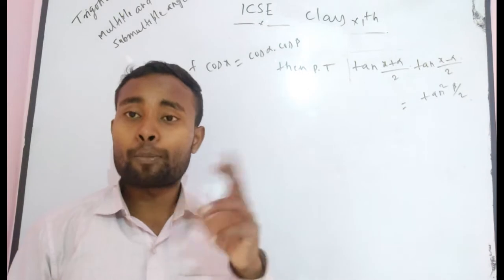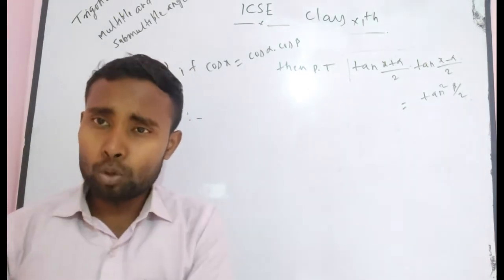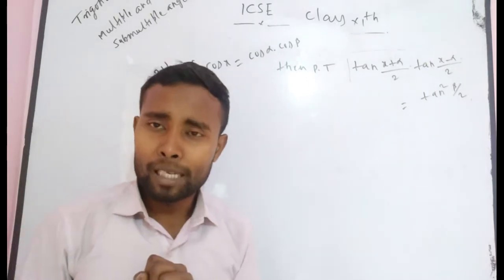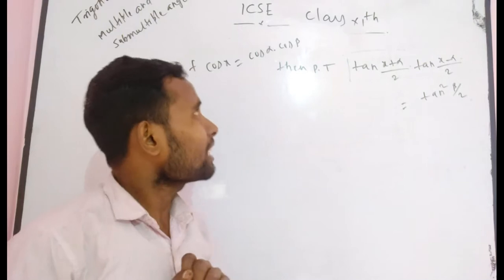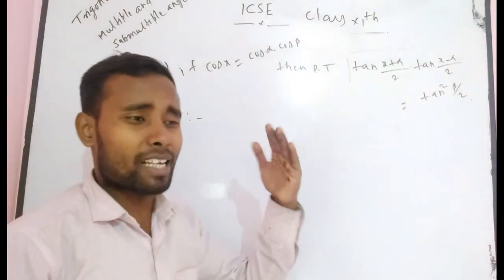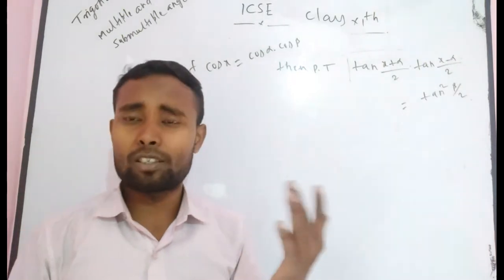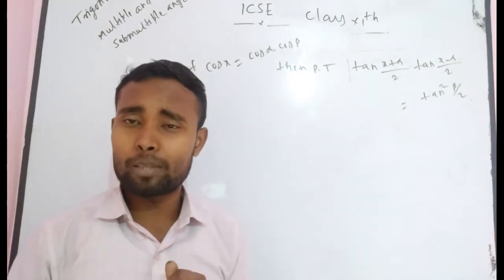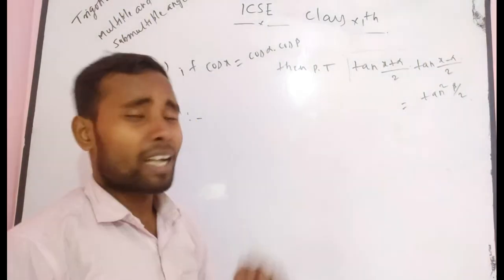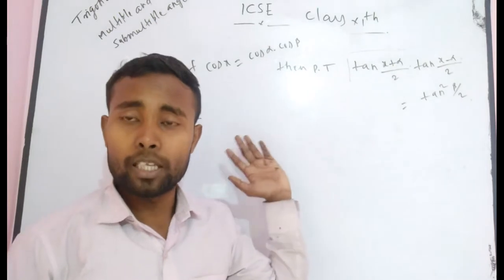That means the sum of two trigonometric terms can be converted into a multiplication of two terms. Suppose you think about sin c plus sin d, definitely here you use sin c plus sin d is equal to 2 sin (c plus d by 2) into cos (c minus d by 2), but there is no angle as a summation. Definitely you think something different in this question.